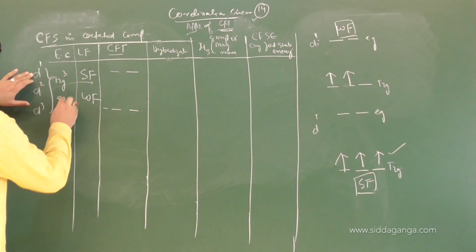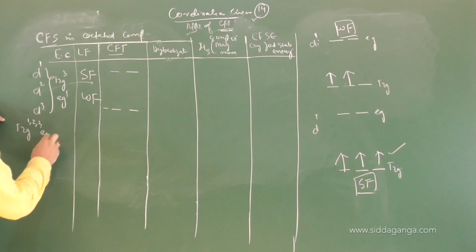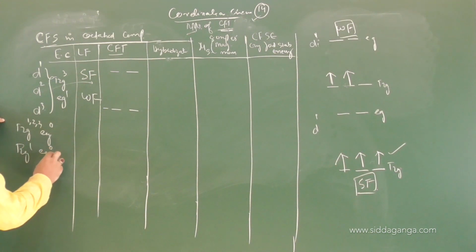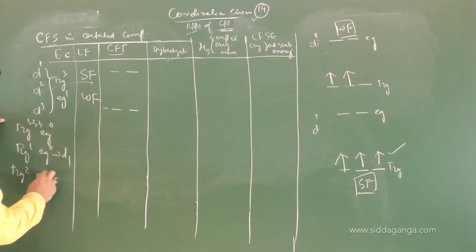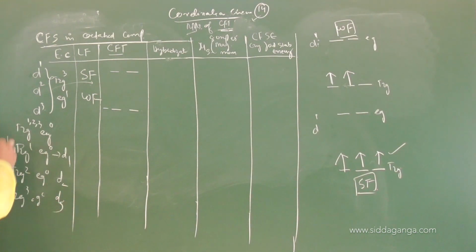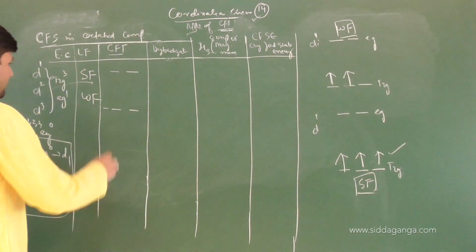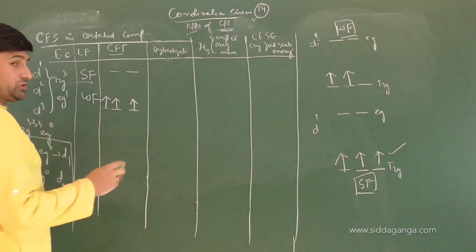So we can write down, children, that till D3 electronic configuration will become what? T2G1, 2, 3 and EG0. You can write T2G1 EG0 for D1, T2G2 EG0 for D2 and T2G3 EG0 for D3 configuration. Right? Whether you have strong field or weak field, electronic arrangement will remain 1 or 2 or 3. You understood it or not?